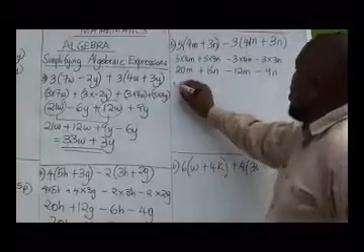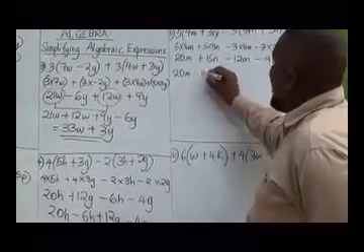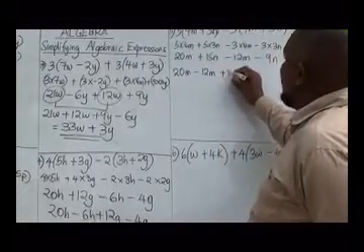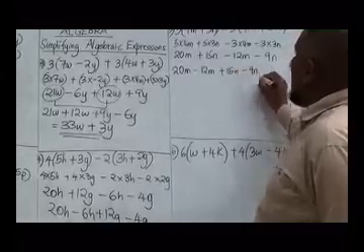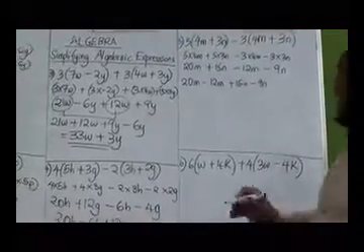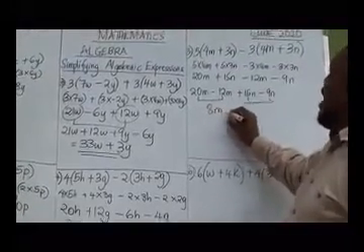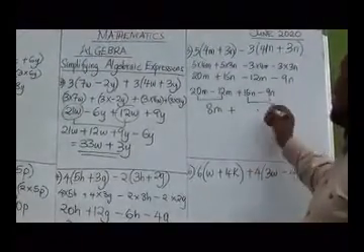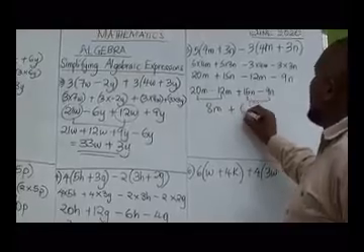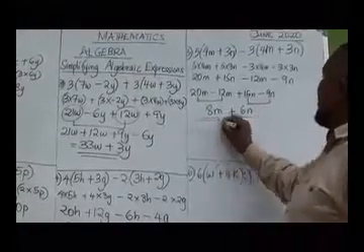Collect the like terms. 20m minus 12m plus 15n minus 9n. Subtract. These are like terms. So we shall have 8m plus 15n minus 9n will give us 6n. And this becomes our answer.